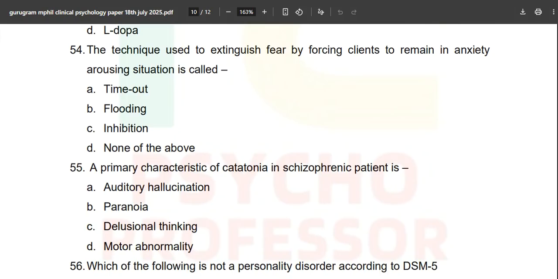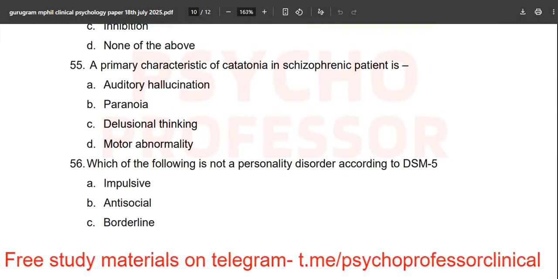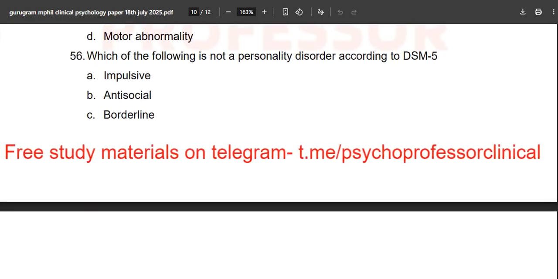The technique used to reduce fear by forcing clients to remain in anxiety-arousing situations is called, in all three books, C and F, you will find this thing, and we'll call it flooding, not time-out, not inhibition. A primary characteristic of catatonia in schizophrenic patients is auditory hallucination, paranoia, delusional thinking, motor abnormality. So whenever we talk about catatonia, it will be motor abnormality. Option number D. Read from the N book, F book, complete detail about your psychopathology and this thing.